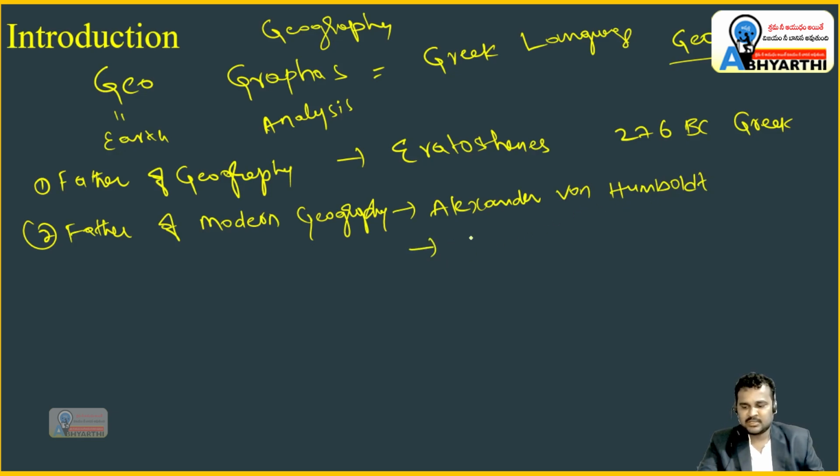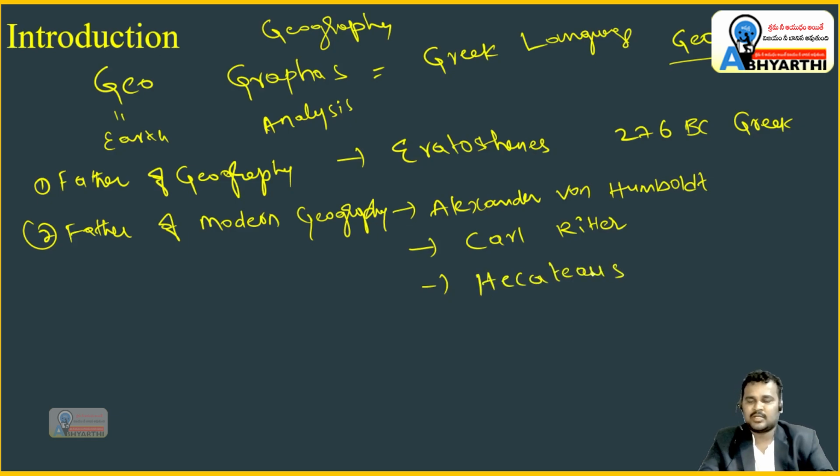Next, one more father is there, Karl Ritter. One more father is there. He is Hecataeus. So these are the fathers. So these three persons are fathers of modern geography. Next, father of Indian geography is also there.